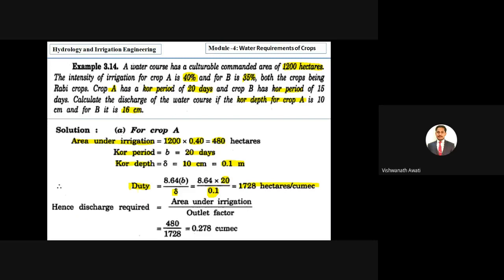Hence the discharge required. We got the duty and we have already calculated the area. The area under irrigation is 480 hectares, and the outlet factor, that is the duty we calculated, is 1728 hectares per cumec. So you will get the discharge for crop A, 0.27 cumec.